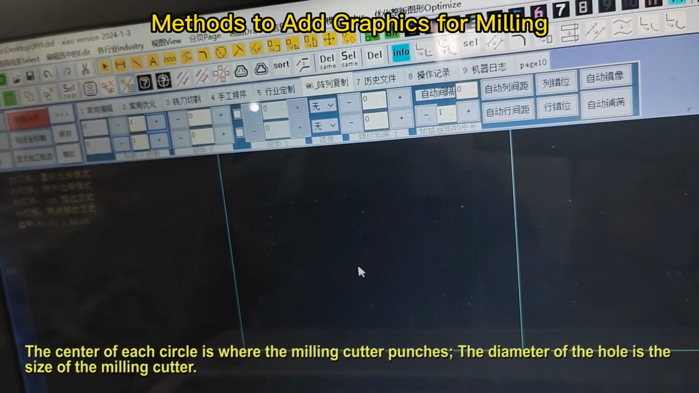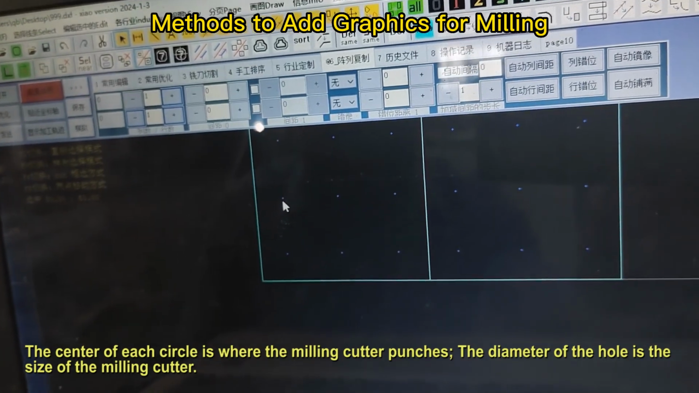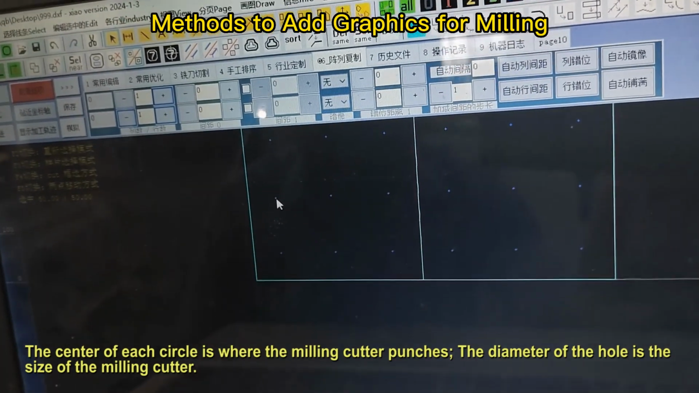The center of each circle is where the milling cutter punches. The diameter of the hole is the size of the milling cutter.